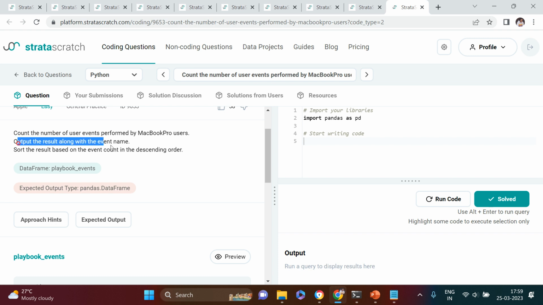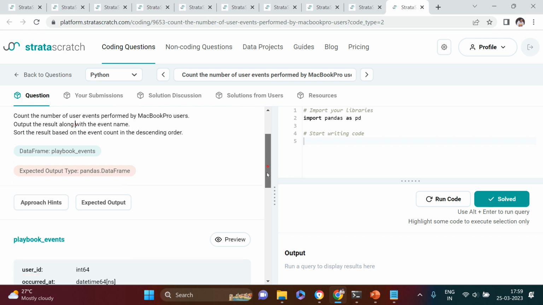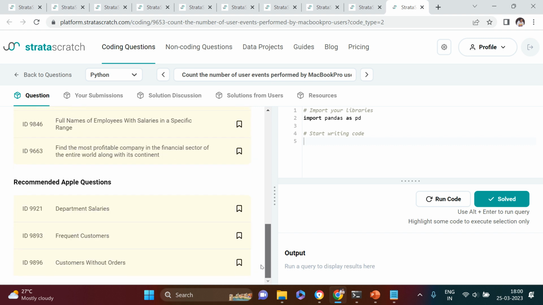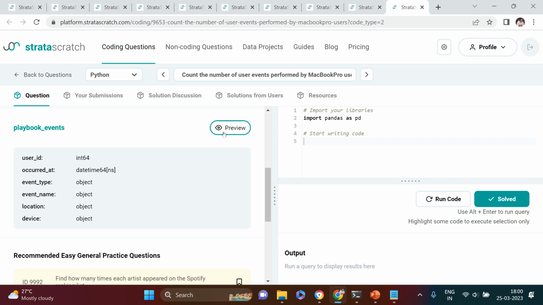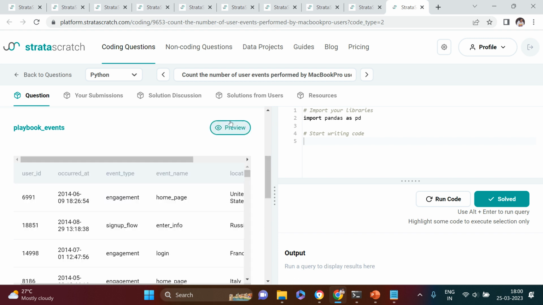Then output the result along with event name. This is column selection. We need to select particular columns only. Then sort the result based on event count in descending order, so we need to do the sorting as well. So there are four things which we need to perform. And the good news is you have only one table to use. Bravo. So you don't need to do the merging.